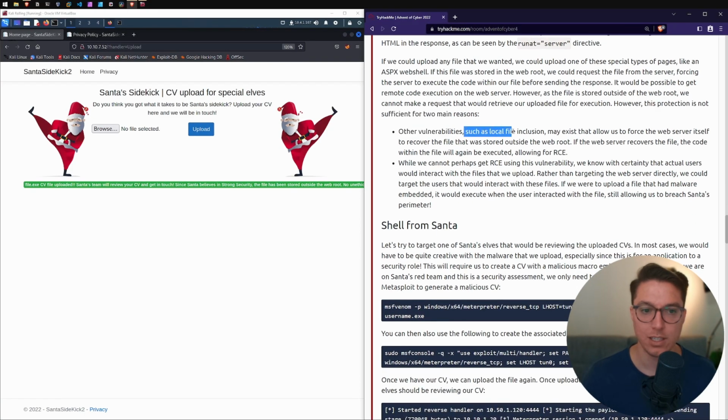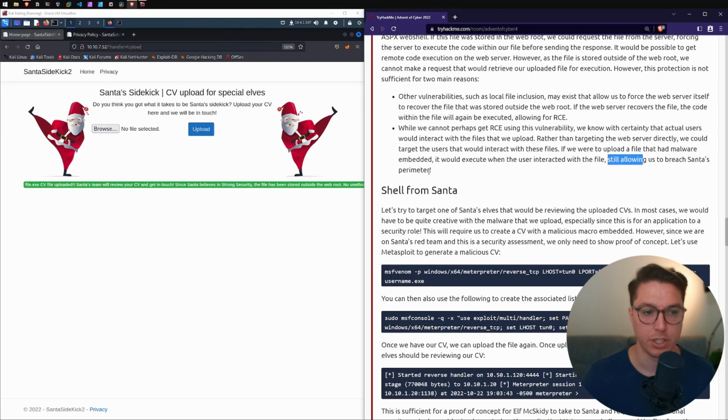One, other vulnerabilities, such as local file inclusion, may exist that allow us to force the web server itself to recover the file that was stored outside the web root. If the web server recovers the file, the code within the file will again be executed, allowing for RCE. And two, while we cannot perhaps get RCE using this vulnerability, we know with certainty that actual users would interact with the files that we upload. Rather than targeting the web server directly, we could target the users that would interact with these files. If we were to upload a file that had malware embedded, it would execute when the user interacted with the file, still allowing us to breach Santa's perimeter.